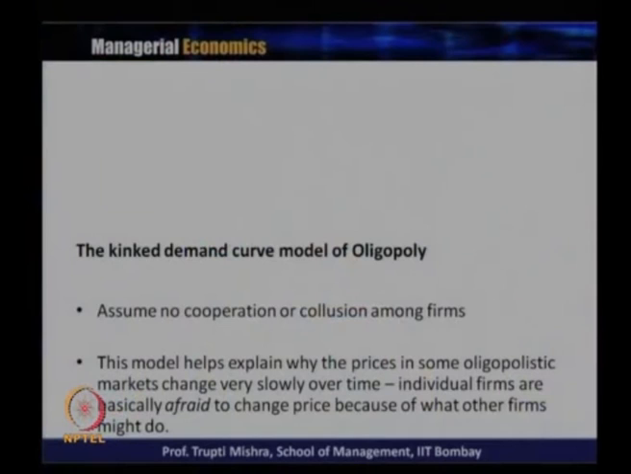Then we will get into the discussion of the kinked demand curve model. The kinked demand curve model is also one form of the non-collusive oligopoly model, where it assumes that there is no cooperation or collusion among the firms. This model explains why the price is rigid for the firms, and why in an oligopolist market it changes very slowly over time.